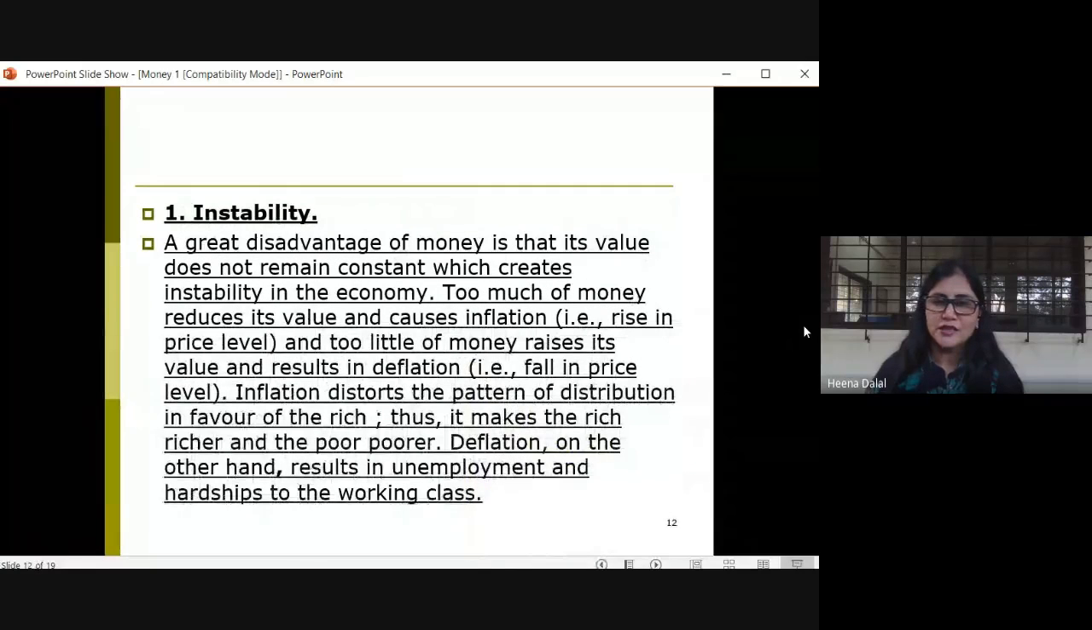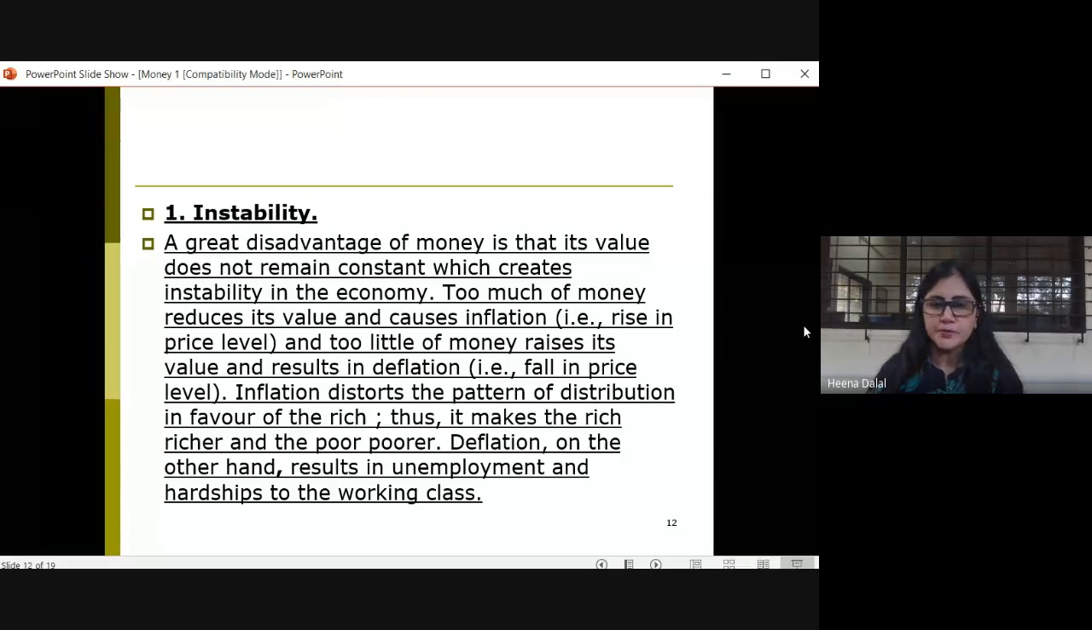The greatest disadvantage of money is it leads to instability. Instability means the value of money doesn't remain constant. It keeps on fluctuating. It is not stable. Now, too much money will reduce the value, and it also will lead to inflation. This unit on inflation we are also going to study in detail.